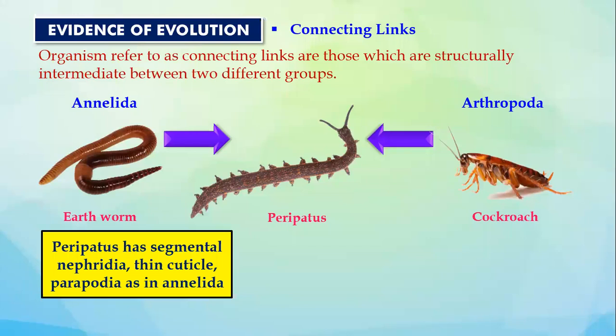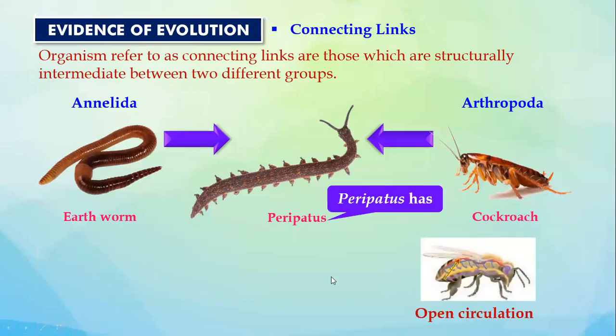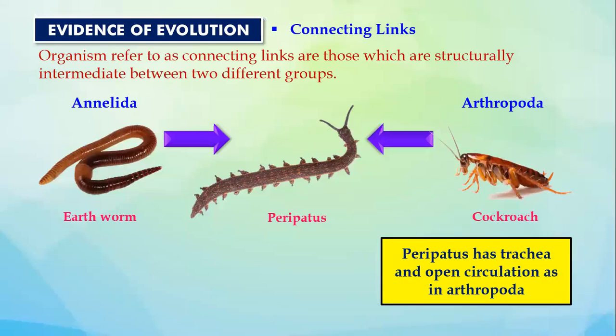Then under arthropoda, there are only 2 features that we have understood, that they have trachea and open circulation. So give them number 1 and number 2. In number 1 you write trachea, in number 2 you write open circulation. Number 1 is your trachea and number 2 is open circulation.